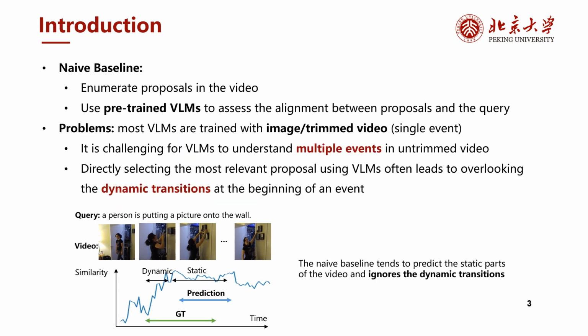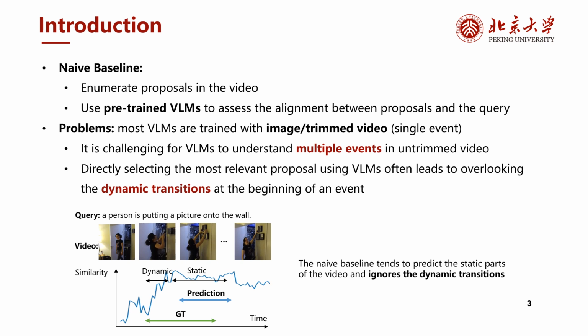Recently, large-scale pre-trained models have shown strong generalization ability. This inspires us to transfer the ability to video temporal grounding, allowing baselines to enumerate proposals in the video and use the pre-trained vision language model to measure the alignment between these proposals and the query, and select the proposal with the highest score. However, vision language models are often trained on images or trimmed videos.